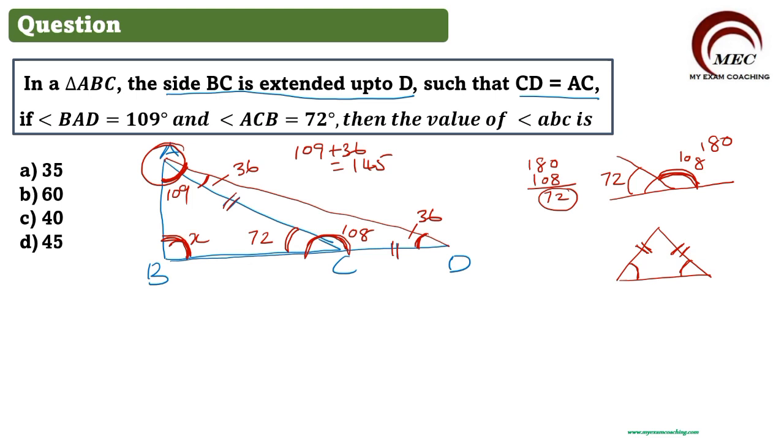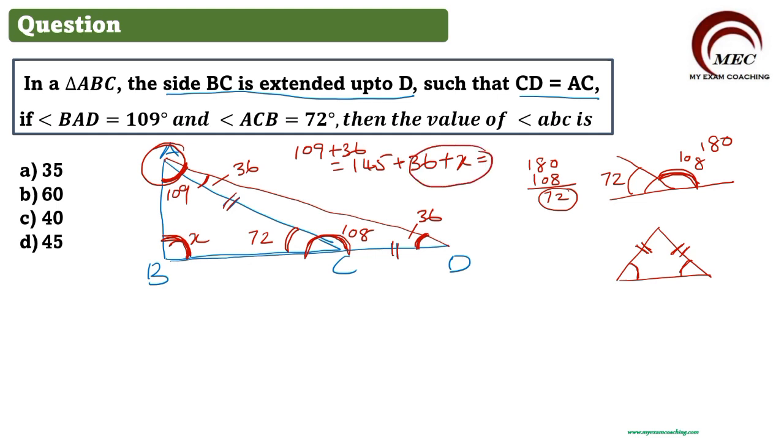This angle is 36 plus 36, and then this angle X, in total it should be equal to 180. So what will be X?